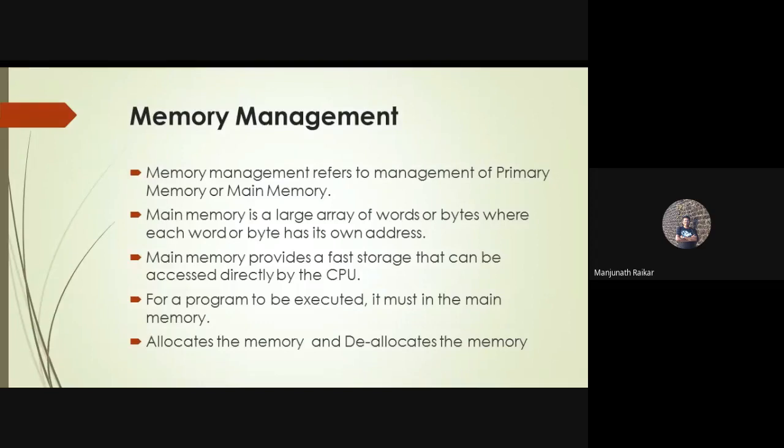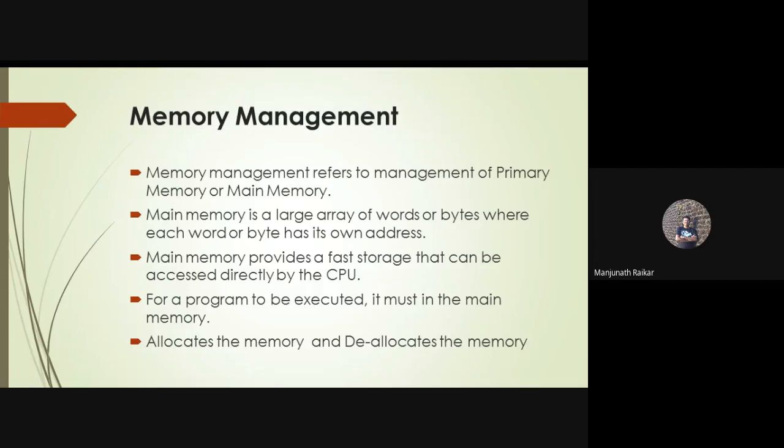That's why main memory plays an important role with respect to the operating system while executing more than one application on your device. The speed of the device can also be calculated with the help of the size of the memory, right? If the size of the memory is more, definitely the speed of the device will be more.